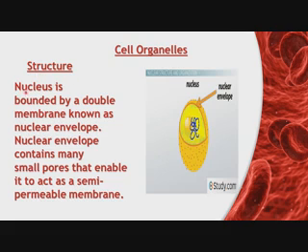Structure of the nucleus. The nucleus is bounded by a double membrane known as the nuclear envelope. This double layer is called the nuclear envelope. The nuclear envelope contains many small pores that enable it to act as a semi-permeable membrane. Semi-permeable membranes are those that allow only selective materials to pass through them.